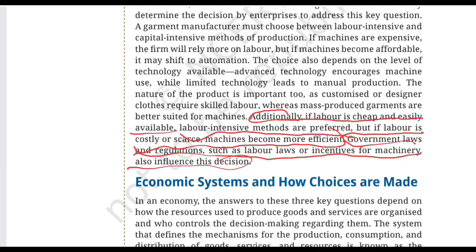But how many, what type, and what quality? Should you stitch them manually, is your question number 2, or use machines? And that's how to produce. And question number 3 is, are you producing premium uniforms for expensive private schools or affordable uniforms for a wider group of students? And that's your third question, for whom to produce.